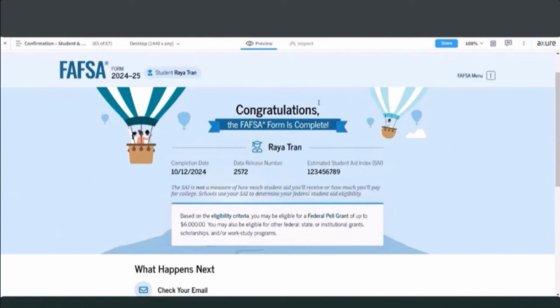So you'll see at the top, it looks similar. Some congratulations, student's name, completion date, just like you saw for the parent's abbreviated version. What you see on the student's version, though, is the data release number here. That's also known as the DRN, and the estimated student aid index. And then you also see information here where if the student meets certain criteria, then we'll tell them that they may be eligible for federal Pell Grant. So none of that information was included on the parent's abbreviated confirmation page.